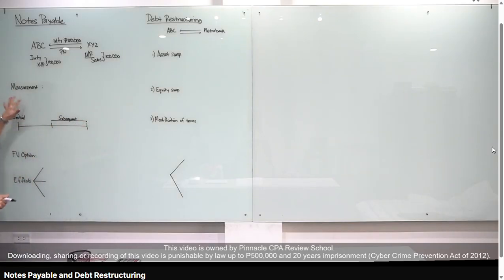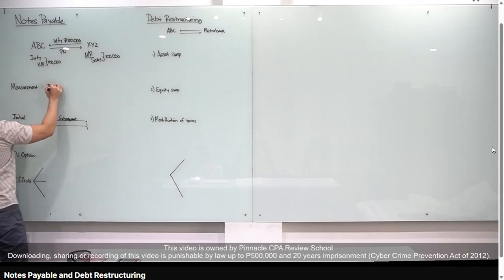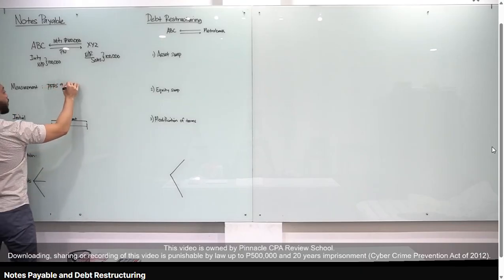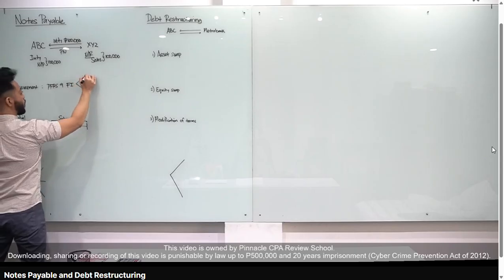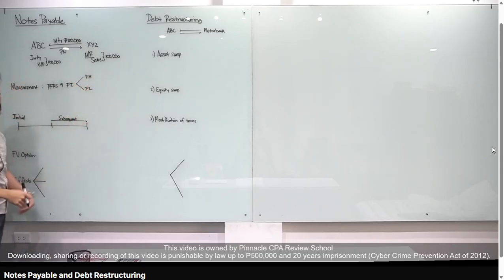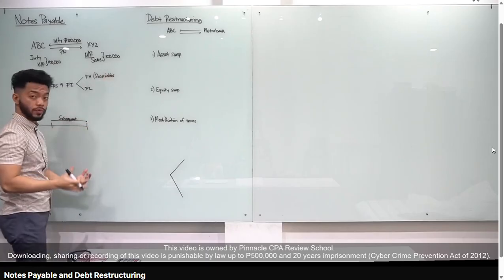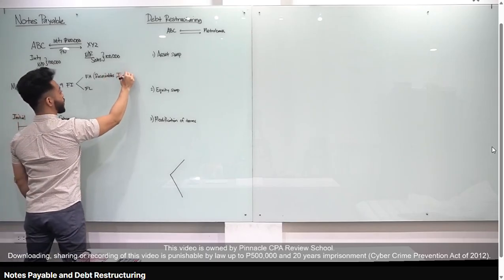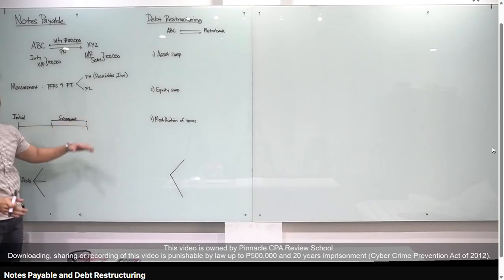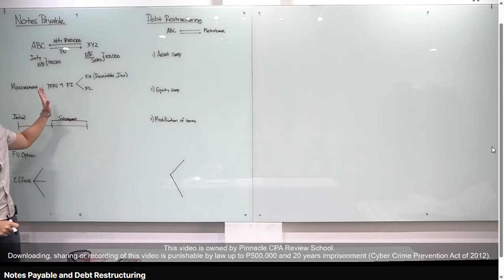Right? Now, let's go to the measurement. We will follow PFRS 9. If you remember class, PFRS 9 is about financial instruments. And we have two types of financial instruments, financial assets and financial liabilities. Examples of financial assets are receivables, such as accounts receivable, notes receivable, loans receivable, and investments. Na-discuss natin yan sa first half of our review. Sir, ano naman examples of financial liabilities? Well, ang maganda example niyan is our topic for today, notes payable.